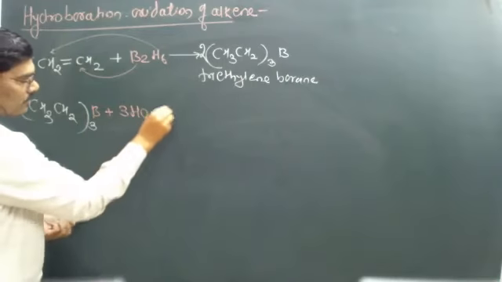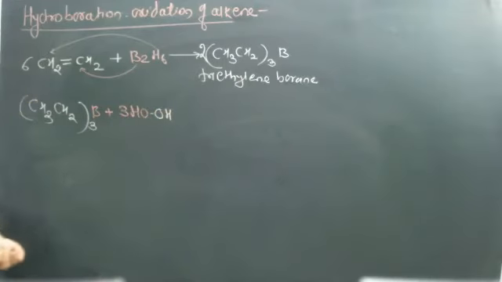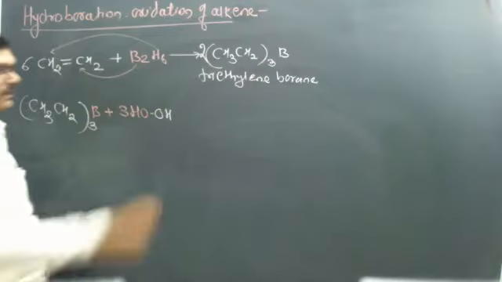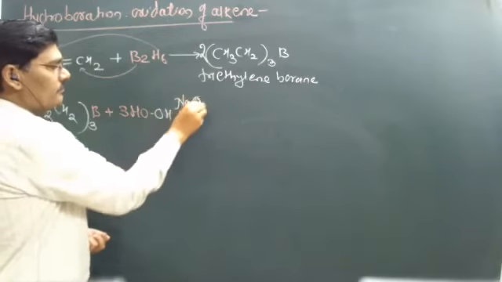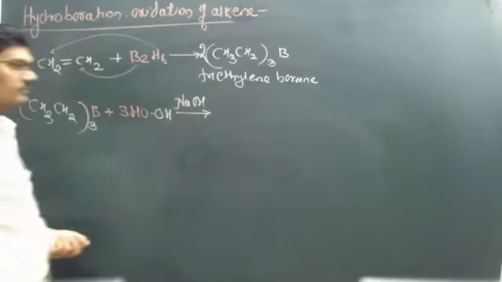hydrogen peroxide H2O2 in the presence of the alkali NaOH.